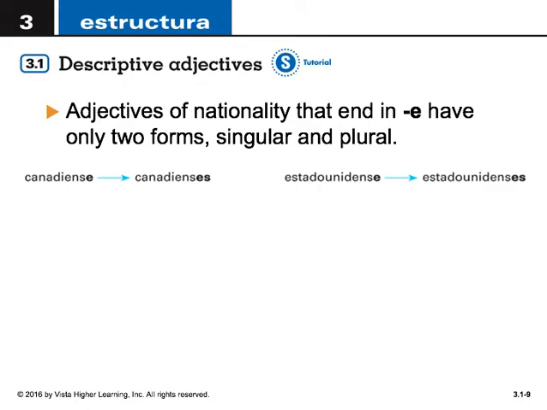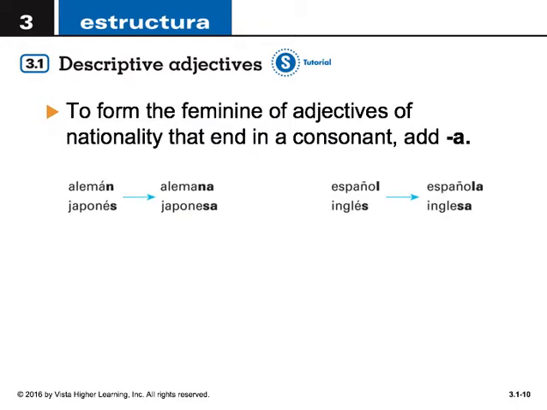Adjectives that end in the letter E also only have two forms, just singular and plural. Canadiense, canadienses, estadounidense, estadounidenses. To form the feminine of adjectives of nationality that end in a consonant, simply add a. Alemán, alemana, japonés, japonesa, español, española, inglés, inglesa.